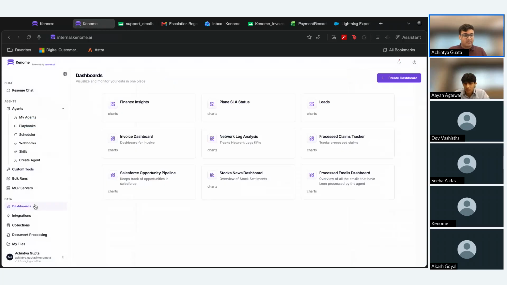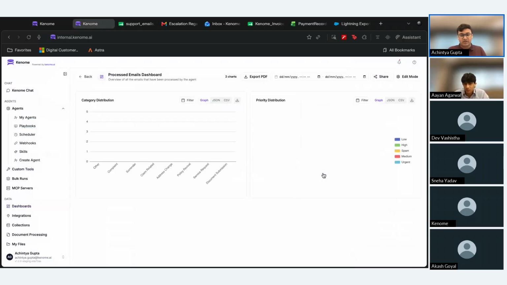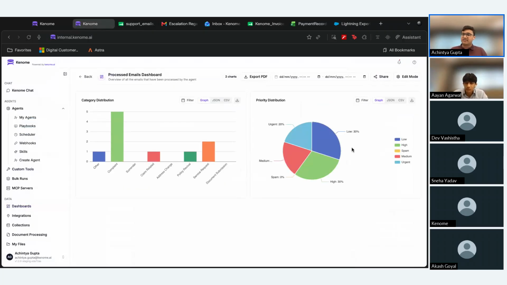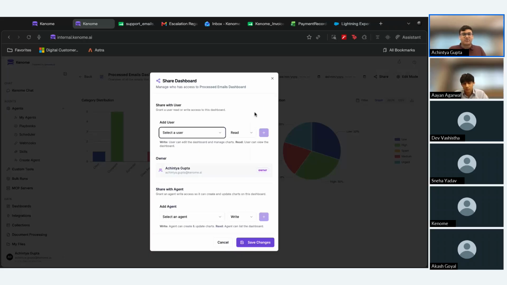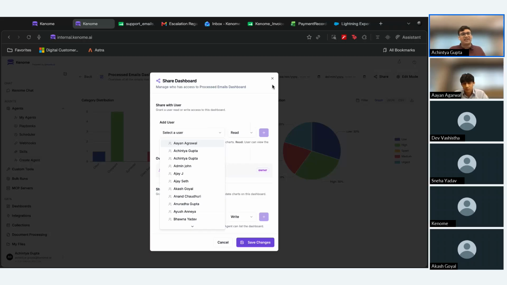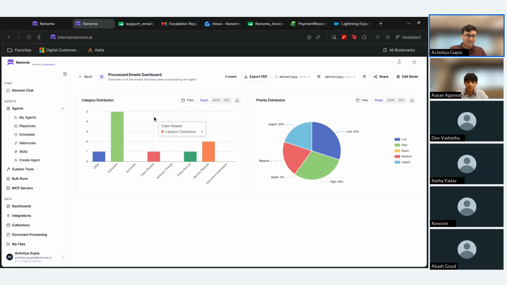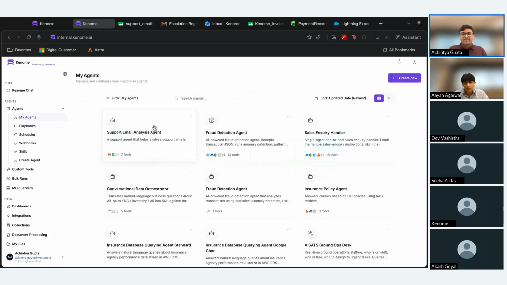And if I were to go to my dashboards over here and move to the processed emails dashboard, we can see this has now been populated. And the good part is, it's not like everybody needs to create their own agent within your enterprise to access such a dashboard. Once this dashboard is created and managed by that one agent, I can share this dashboard with other users within my enterprise. So we don't need to have everybody creating their own agents. That would obviously be a governance nightmare. But that is how we can create an agent within the platform.